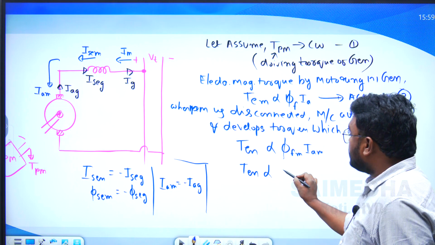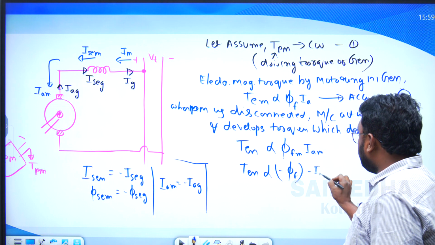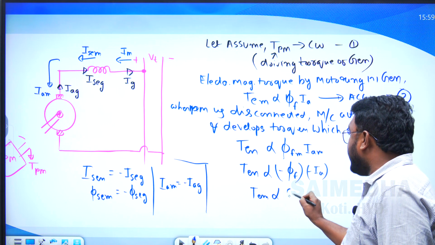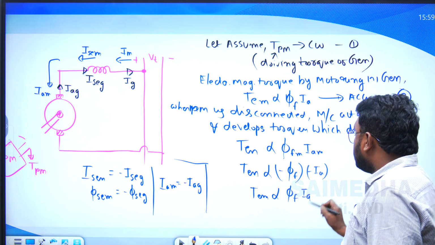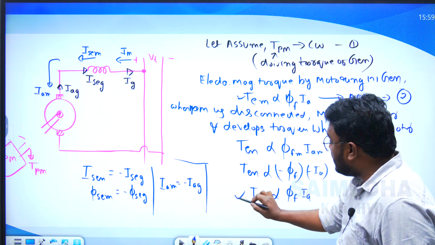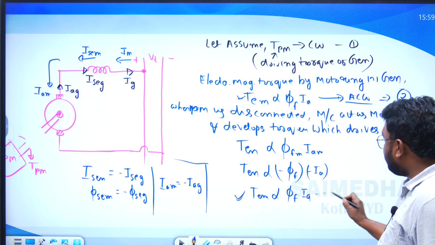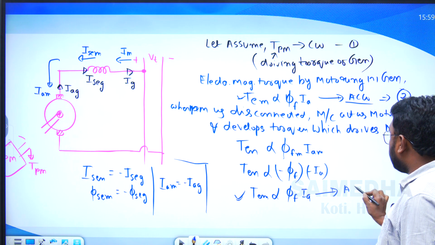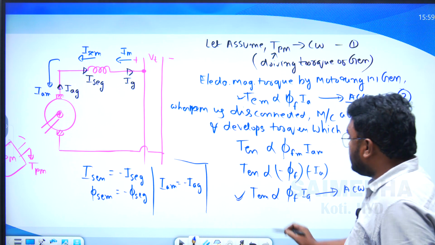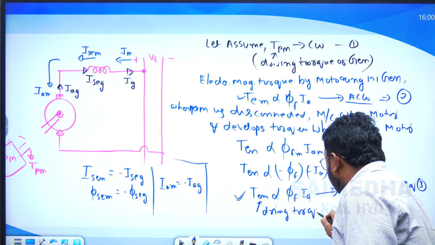Therefore, the minus of phi f and minus of Ia together give the electromagnetic torque proportional to phi f and Ia. By comparing these two equations, the generator's electromagnetic torque proportional to phi f Ia is anti-clockwise, and here also it is proportional to phi f Ia, so this is also the anti-clockwise direction. This is equation number 3. This is the driving torque of the motor.